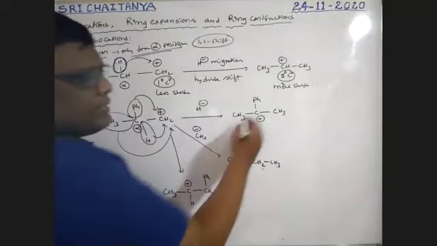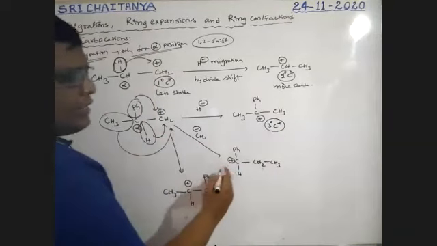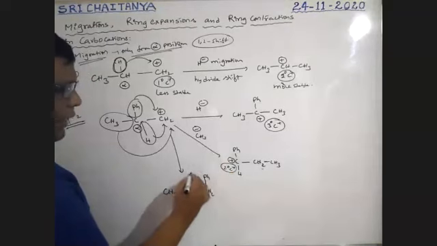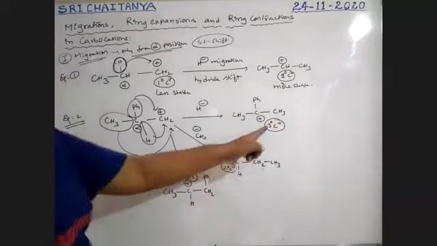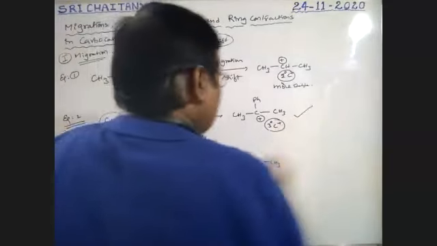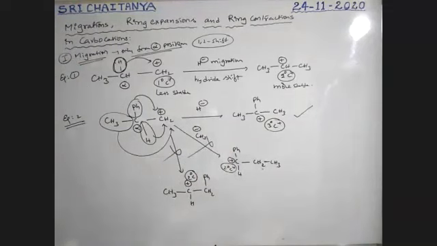See here, this is a tertiary carbocation. This one is still a secondary carbocation. This one is still a secondary carbocation. Among these three, tertiary carbocation is more stable than secondary. Therefore, this one is possible, and these two are not possible. Therefore, only hydride shift takes place.